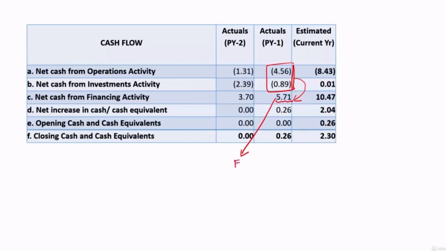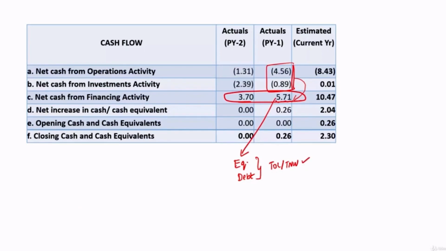How much had come from equity? How much had come from debt? So what is the proportion? Whether TOL by TNW is satisfactory, because year on year they are reporting negative operational cash flows, and they are managing the show only with the funds they are mobilizing through financing activity and not on their own. So this has got to be explained.